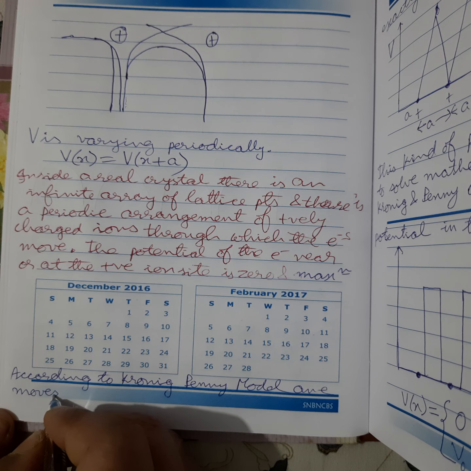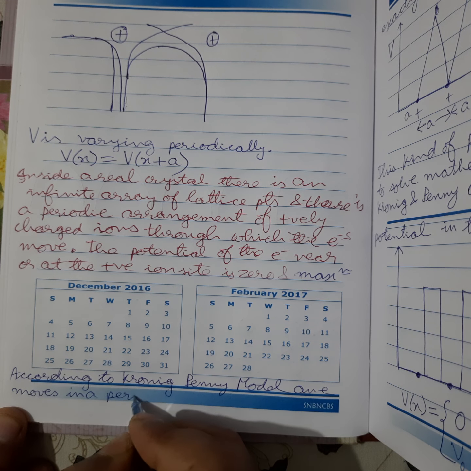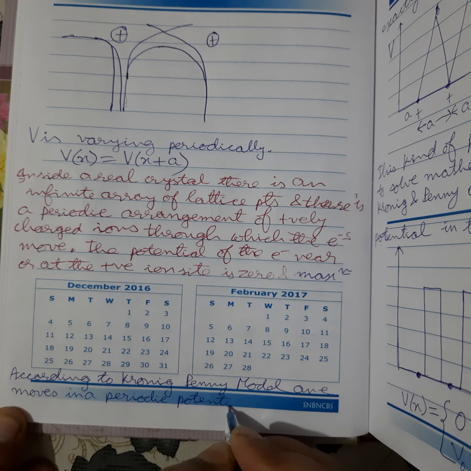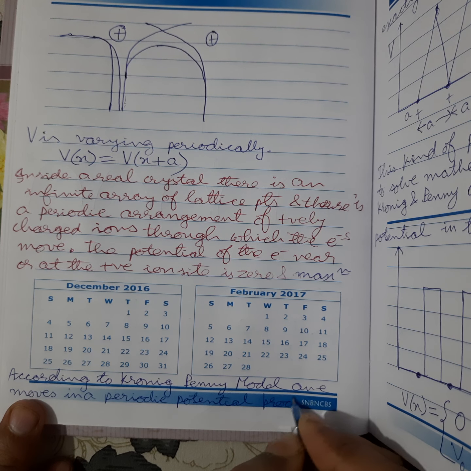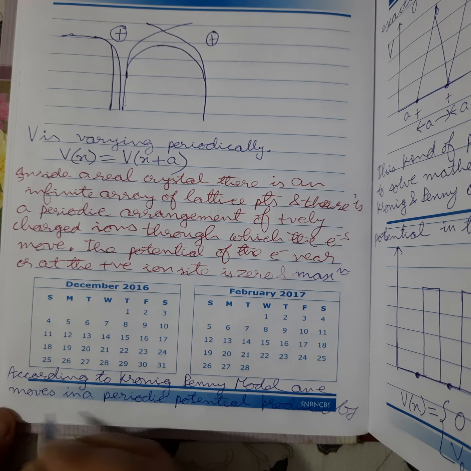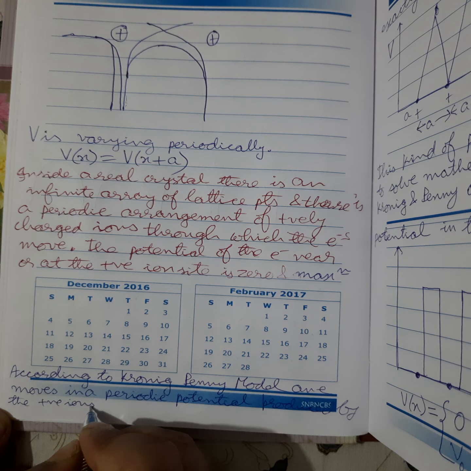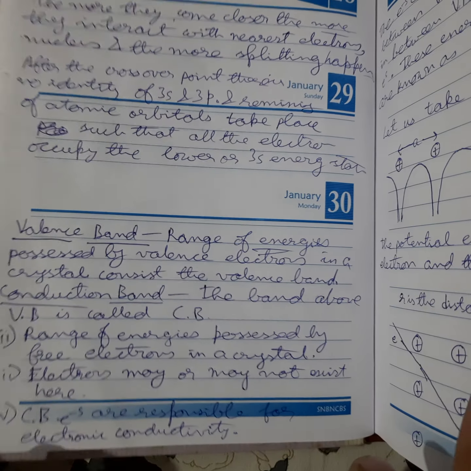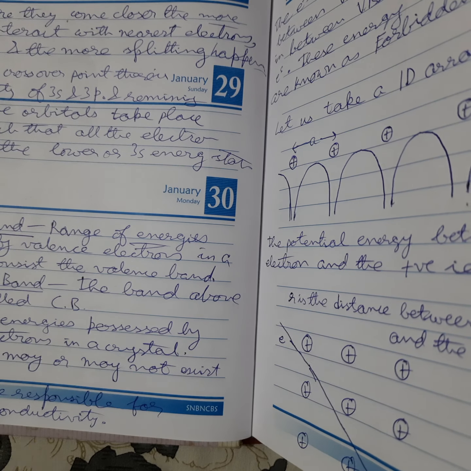An electron moves in a periodic potential. An electron moves in a periodic potential produced by the positive ions. It moves in a periodic potential produced by the positive ions.